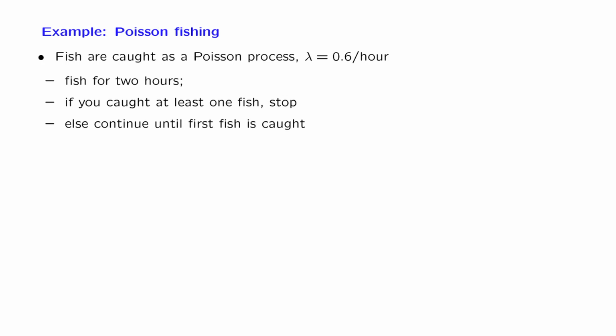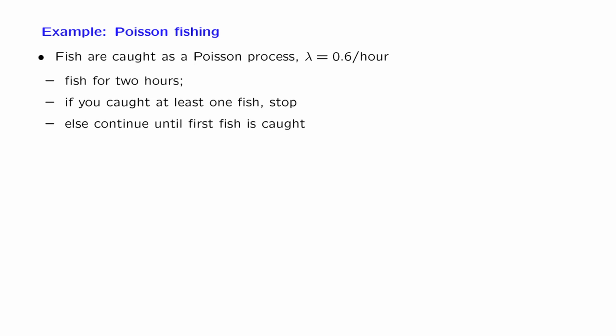In this segment, we go through an example to get some practice with Poisson process calculations. The example is as follows. You go fishing and fish are caught according to a Poisson process with an arrival rate, that is the rate at which fish are caught, of 0.6 fish per hour. You will fish for 2 hours no matter what.